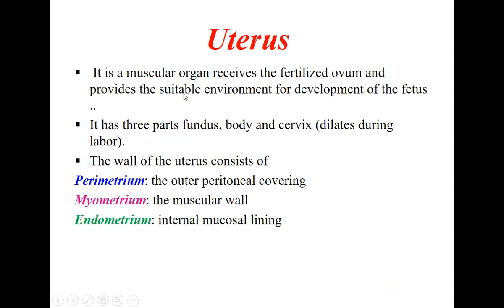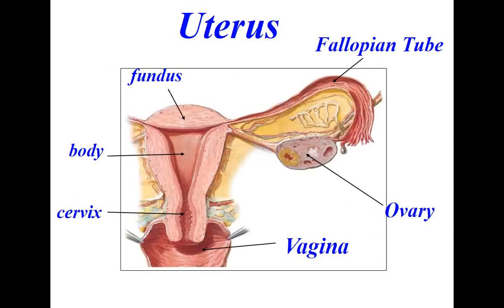It has three parts: the fundus, body, and the cervix. This picture shows you the three parts. The fundus is above the opening of the fallopian tube, which is also called the oviduct, or the uterine duct. All these are the same names for the fallopian tube.